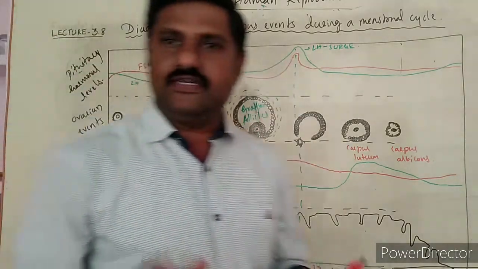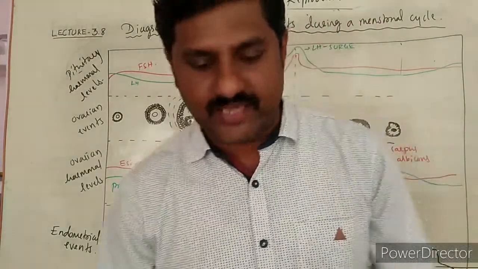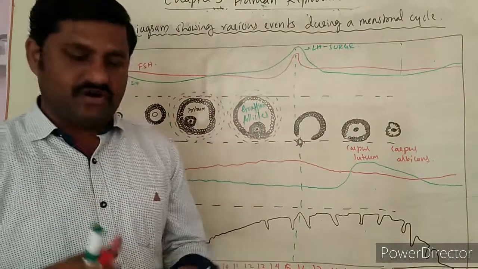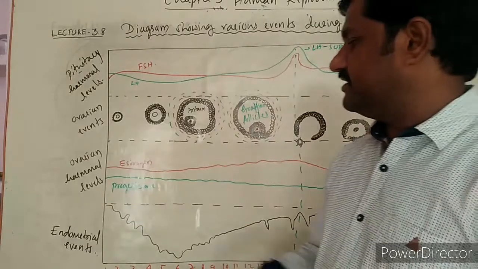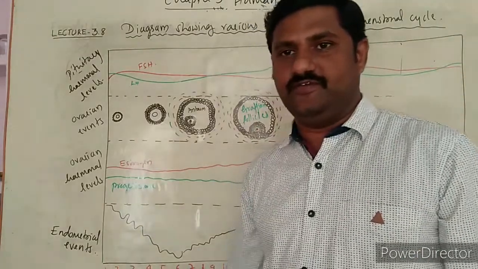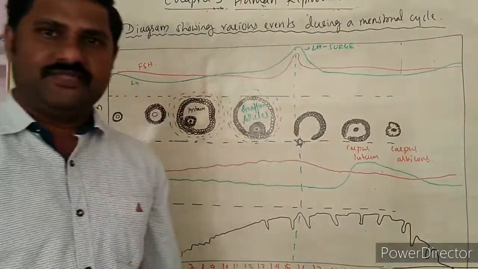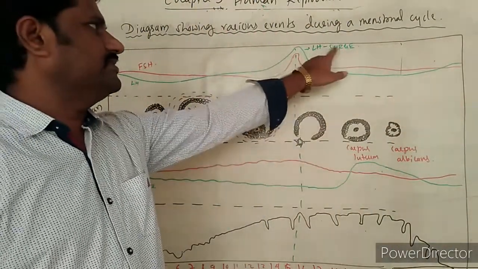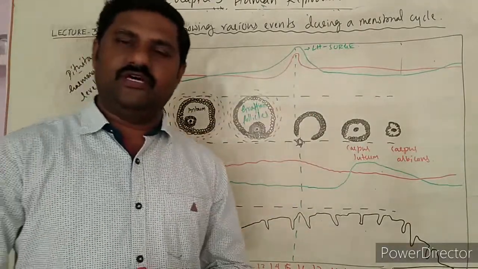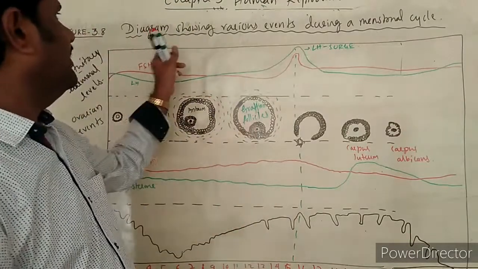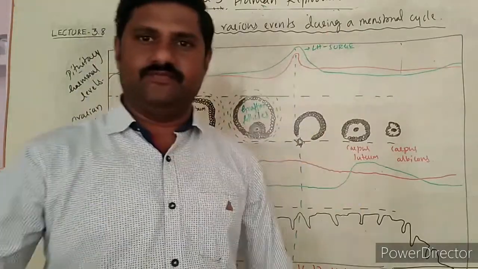So this diagram shows us how the hormones control the menstrual cycle and what events occur in the ovary as well as simultaneously inside the endometrium or uterus itself. All these events it shows very clearly to us, right? And a point to be noted is the LH surge, which we must remember over here, right? So this is the diagrammatic representation of various events during the menstrual cycle.